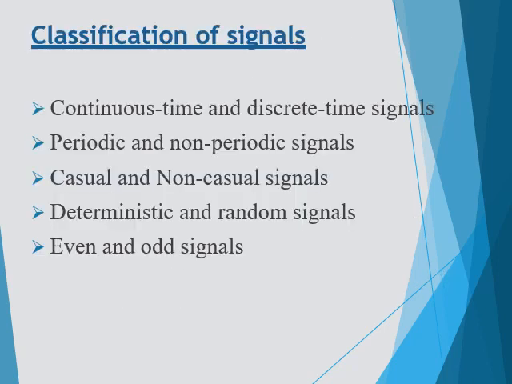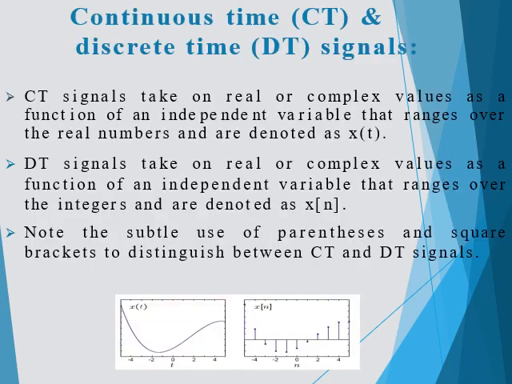So in classification of signals, we have continuous-time and discrete-time signals, periodic and non-periodic signals, causal and non-causal signals, deterministic and random signals, and even and odd signals. We'll see them one by one. What is a continuous-time signal and a discrete-time signal? A continuous signal takes on real or complex values as a function of an independent variable that ranges over the real numbers, and is denoted as x of t.